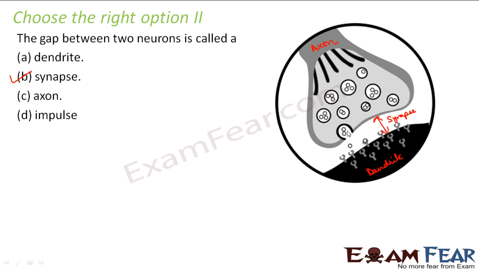Here we can see these small circular molecules, they are nothing but neurotransmitters, and these objects here are nothing but the receiving molecules. So they are receiving the information in the form of these neurotransmitters.